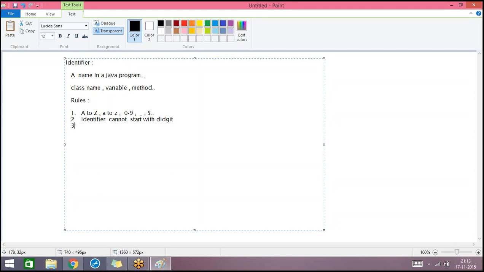And generally there is no length limit. This is not a rule, this is just a convention. Generally there is no length limit when we choose any name, but a maximum of 15 characters is recommended. It's just a convention. You can choose any lengthy name, but if you do not obey this one, there will not be any compile time error or runtime exception, but this is just a convention that everyone follows.